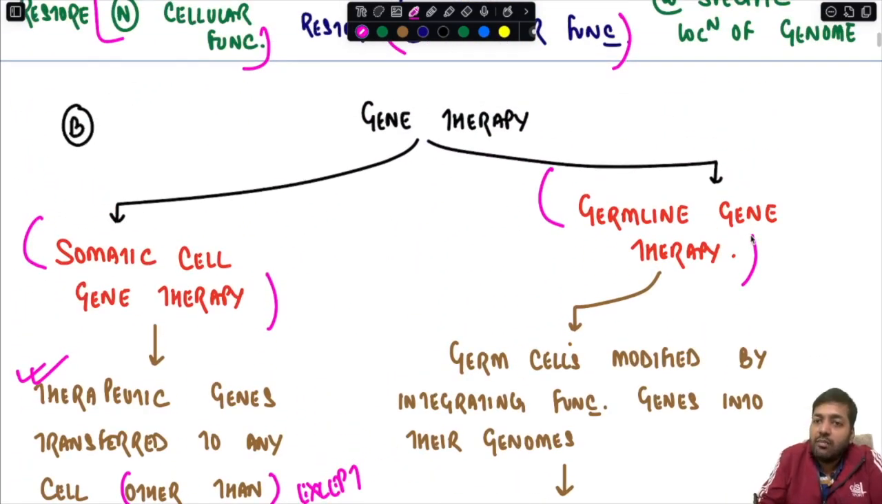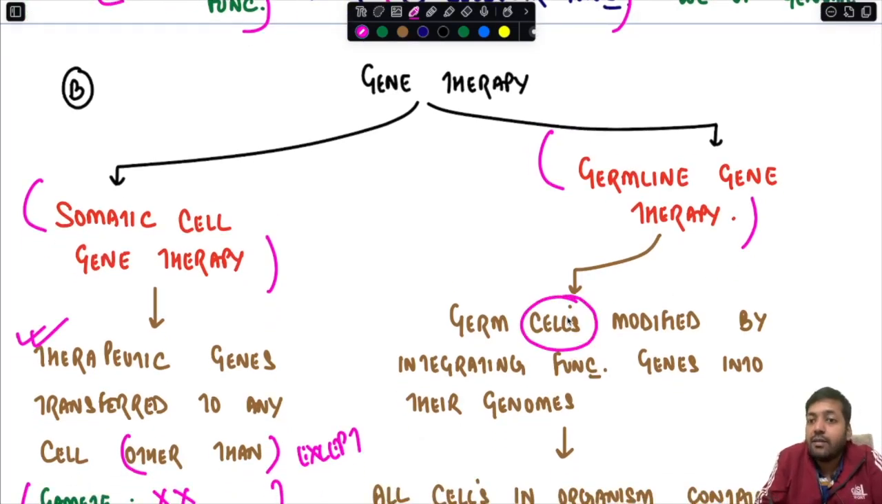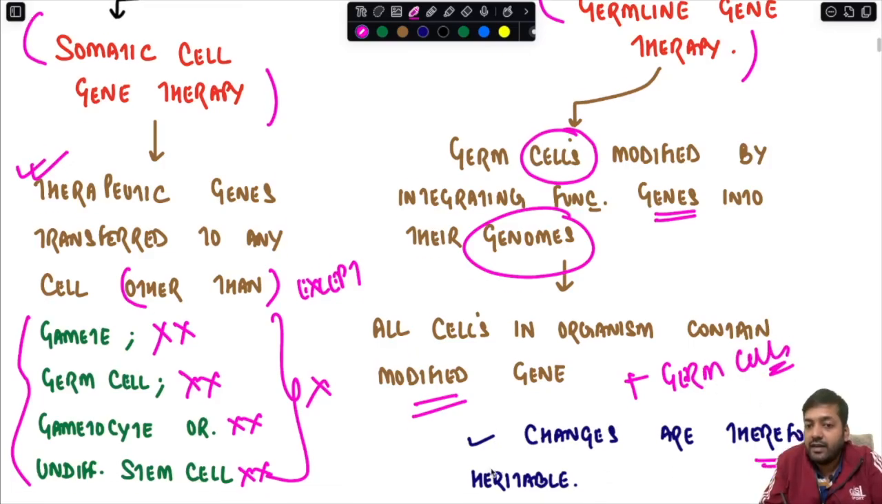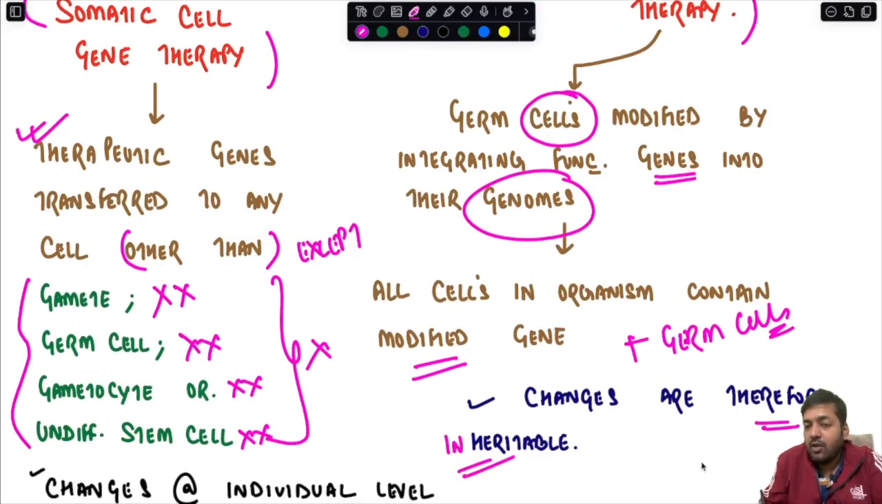Whereas in germline gene therapy, as the term suggests, the germ cells are modified by integrating functional or therapeutic genes into their genomes. So whatever changes are made at the level of the genome of the germ cell, all cells in the organism will contain the modified gene, including the germ cells. Therefore, the changes are inheritable, passed on from one generation to another.